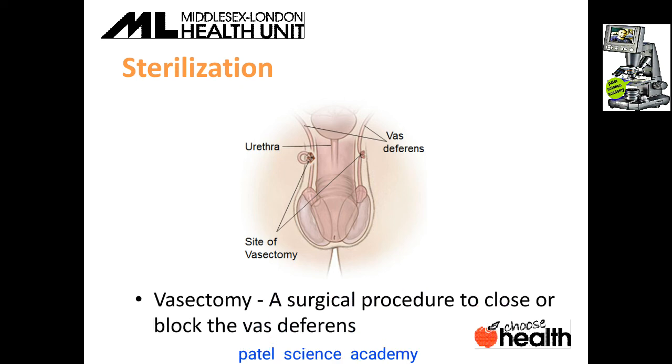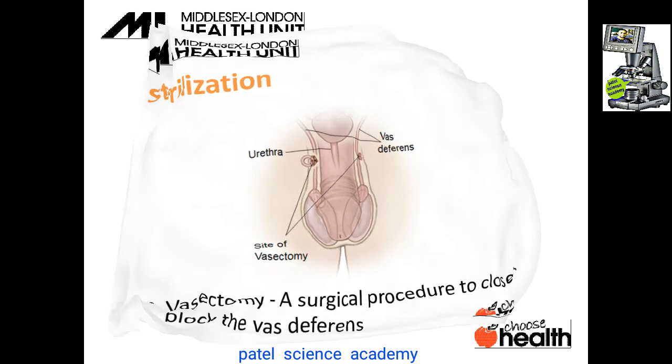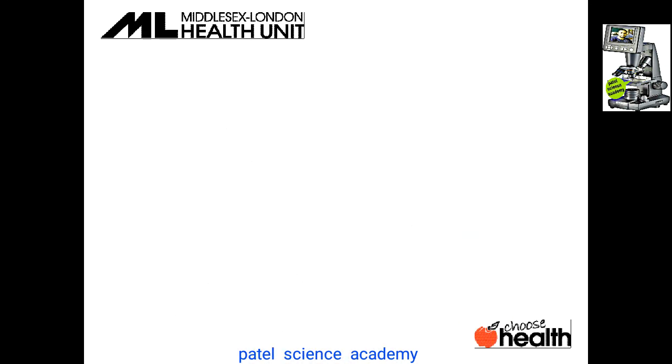Vasectomy is a surgical procedure to close or to block the vas deferens, this tube. That's why it is called vasectomy. And in the female, because the fallopian tube is cut, that's why it is called tubectomy.